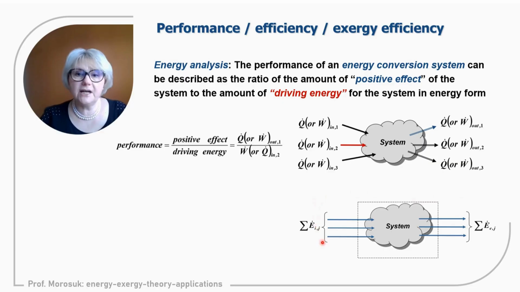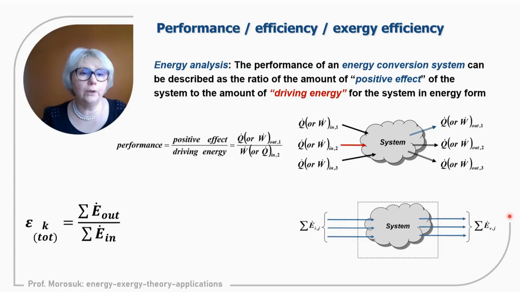Now, we just discussed that if we have a system with many exergy streams in and exergy streams out, that was the only way to write efficiency: all out streams divided by all in streams. But in this way, the definition of exergetic efficiency logically will contradict the definition of energetic efficiency. I'm not discussing calculations, only logic. Here we have positive effect over driving energy, and here we have everything out divided by everything in. So one more time, I repeat, this is not an appropriate definition.